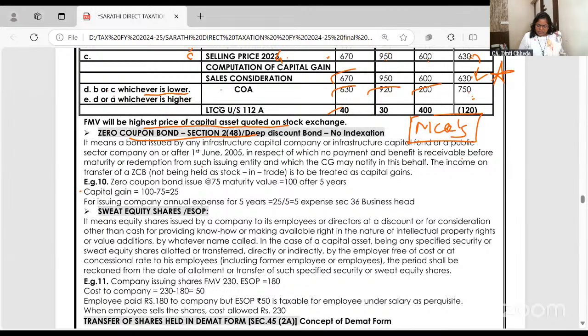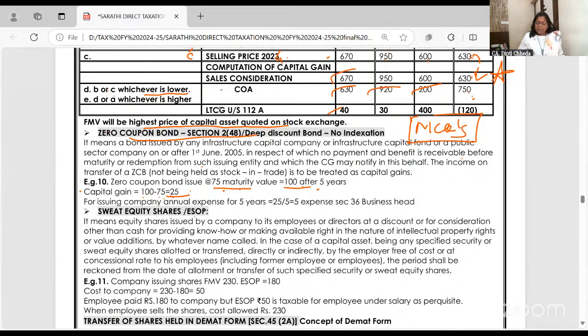See the example: zero coupon bonds issued at 75, maturity value is 100 after 5 years. So if I have purchased zero coupon bonds from the bank at 75, I'm not receiving any income for 5 years. On maturity, I'm getting 100. So it will be taxable. What? Capital gain of 25. Okay?